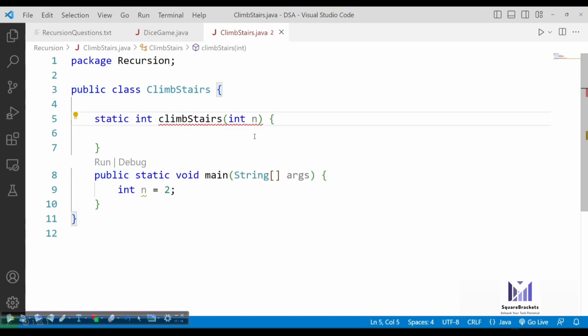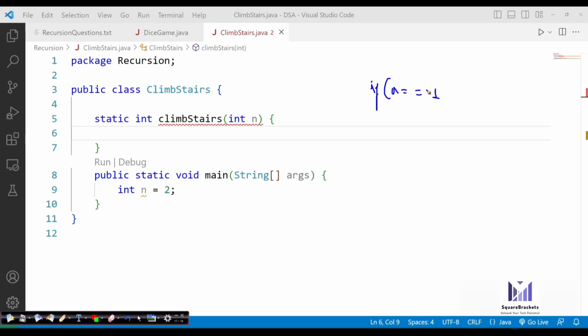I'm removing public. So you are supposed to return some integer. Now, just like Fibonacci series, in Fibonacci series there was a complete tree to understand that either you go -1 or you go -2. Whenever you go -1 or -2, accordingly you have a base case, and the base case was very simple: if your n becomes 1 or 0. If n becomes less than equals to 1, then you return n in those cases. This was the case in Fibonacci series.